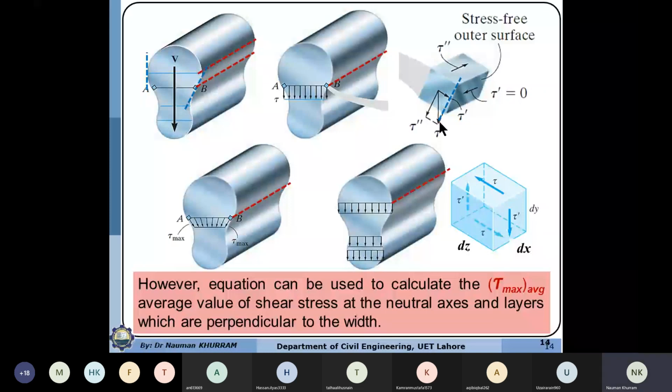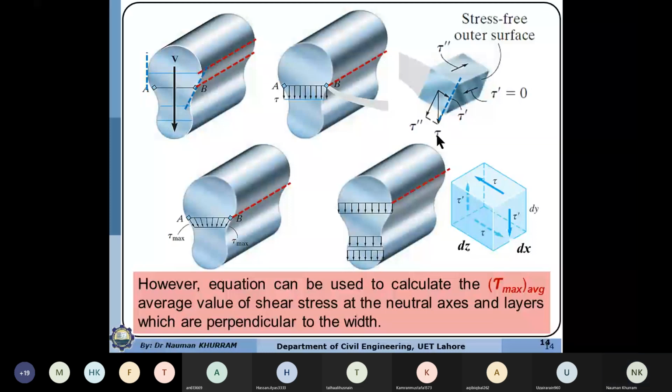So we are interested to compute this thing. But by the concept of complementary stresses, we are having this component. So this component is not acting in the vertical direction. Also this is a component of the actual vertical shear force. So in that case, the horizontal shear stress will not be equal to the vertical shear stress.